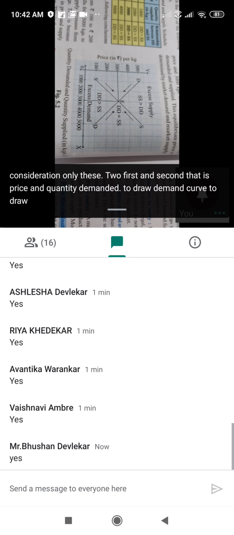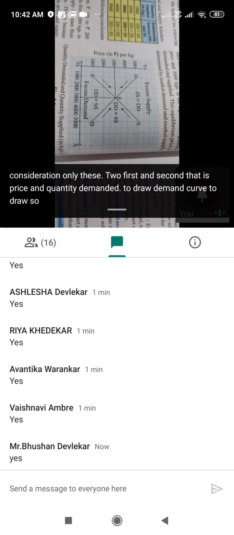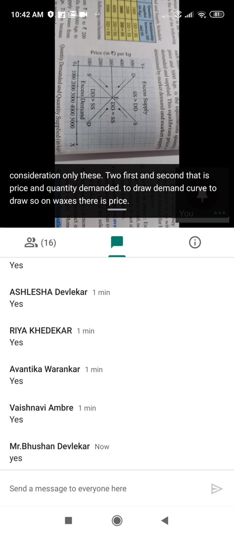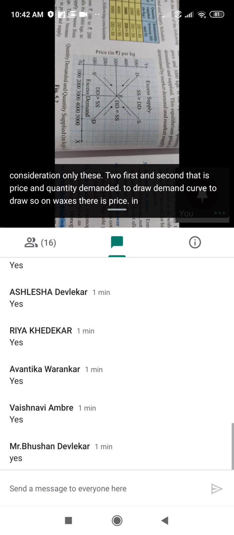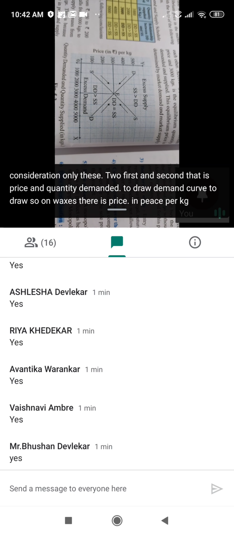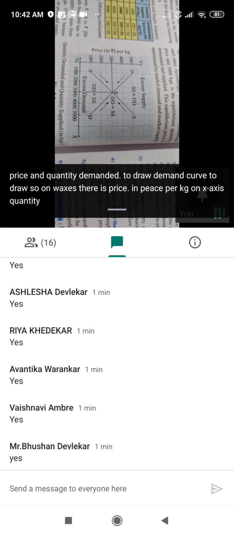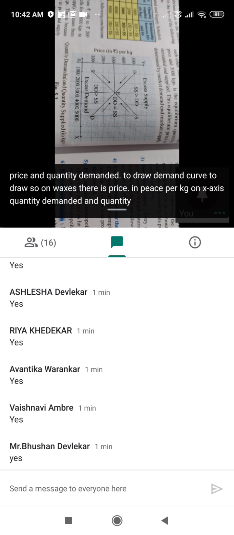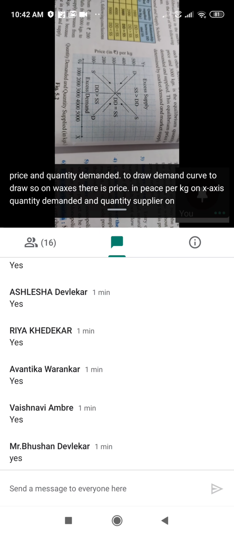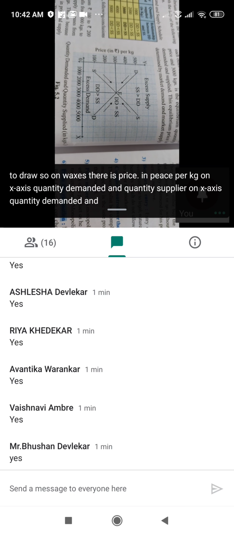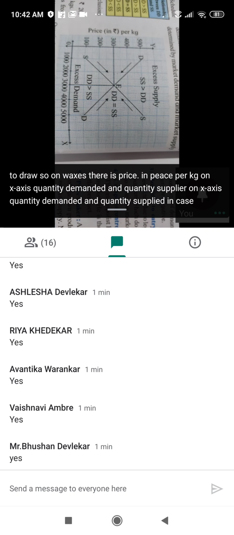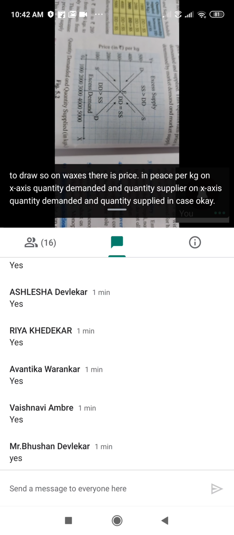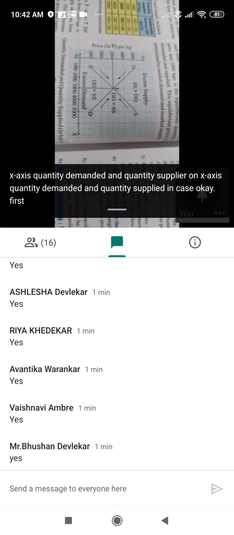So on the y-axis there is price in rupees per kg. On the x-axis, quantity demanded and quantity supplied in kg. First we see only the demand curve. Okay.